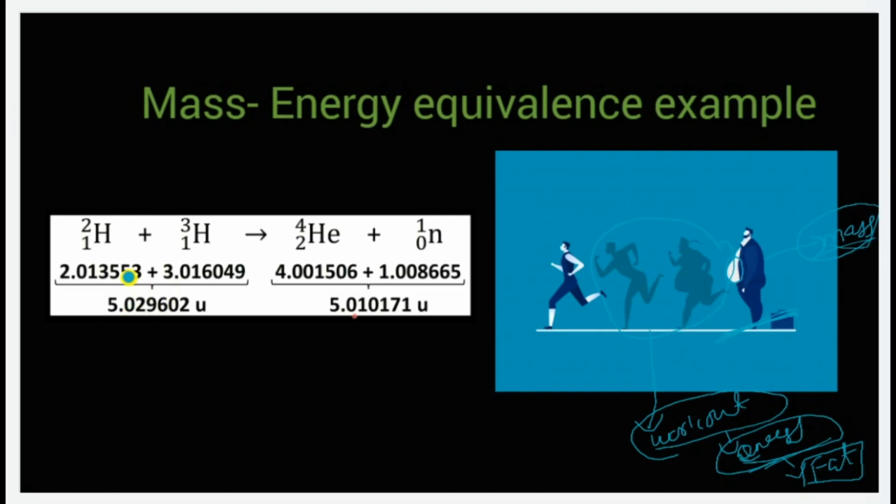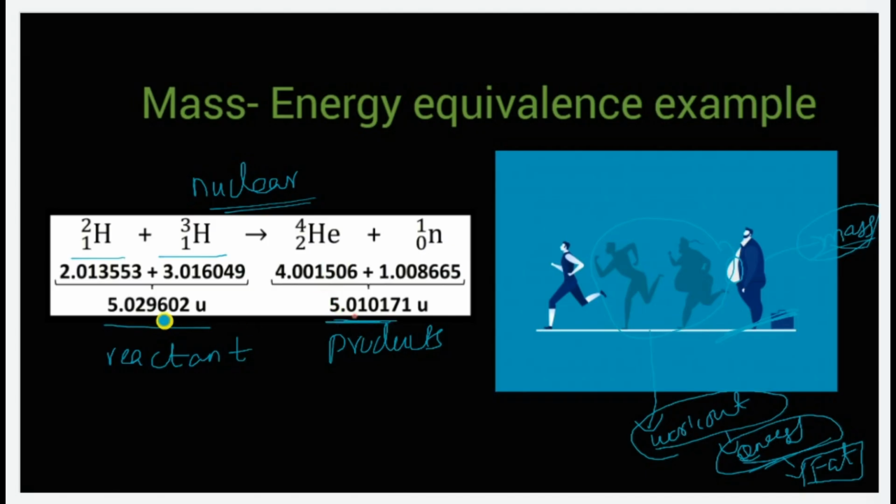For example, let us explain it in terms of the nuclear reaction happening inside the sun. We have two hydrogens which join together. More elaborately, one deuterium and one tritium join with each other. That is, two hydrogen isotopes fuse with each other, which produces helium. Taking the mass of the two of them, the total mass of the reactants here is 5.029. As a result, the products being formed have a mass of 5.01.